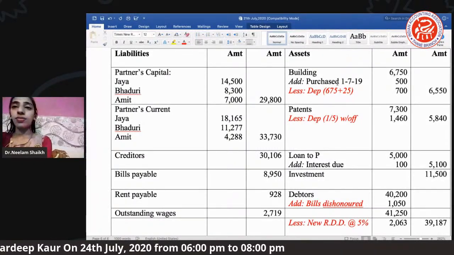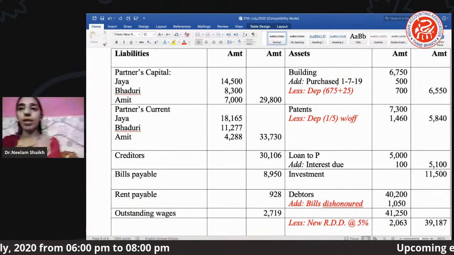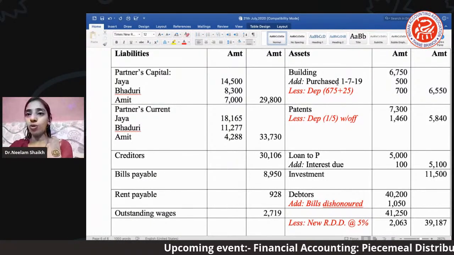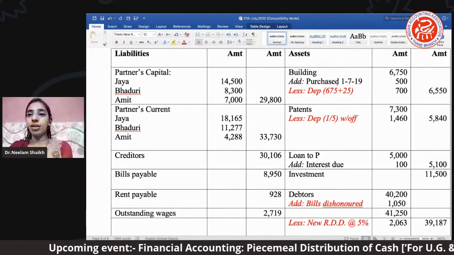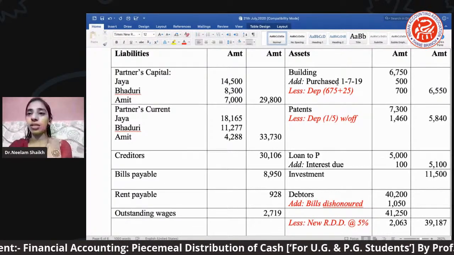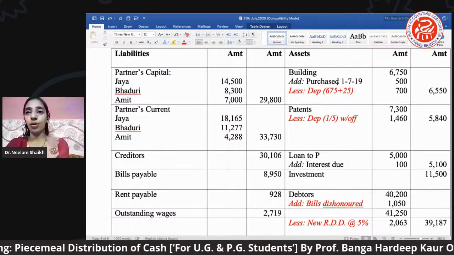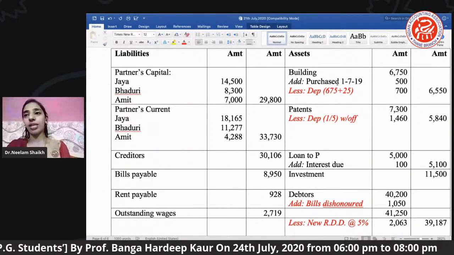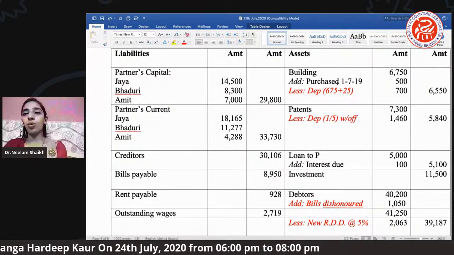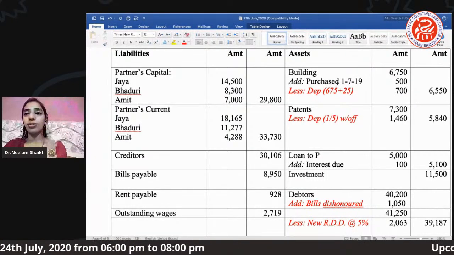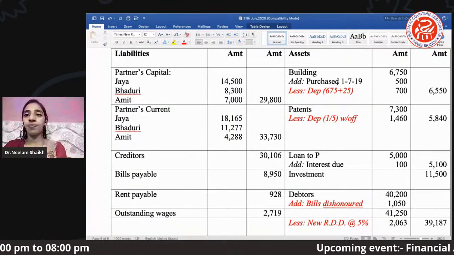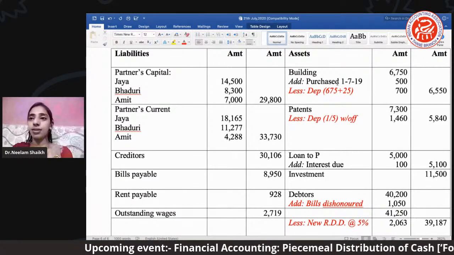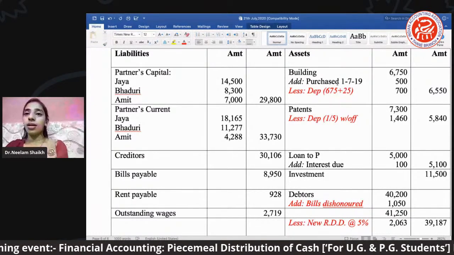Okay. Next, there was a loan to P. Okay. So when we say the loan to P, there was an interest due on the loan. If you remember this, they have given there is an interest on loan. Okay. So हमने क्या किया, loan to P value which is 5000 and interest due was 100 rupees. So that we have taken. So it comes to 5100. Next is investment purely as an asset. So that we have taken as an investment.